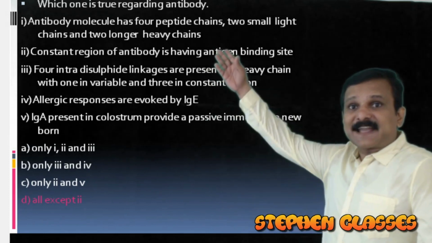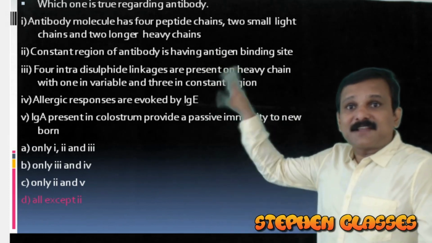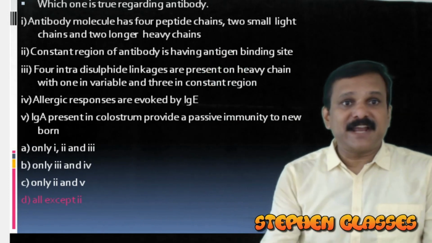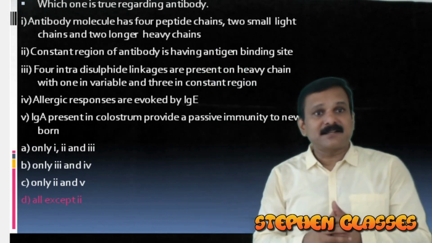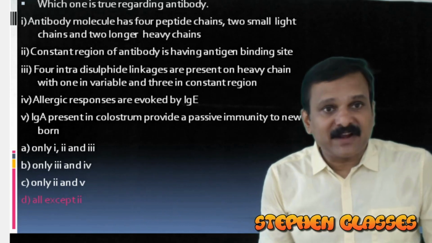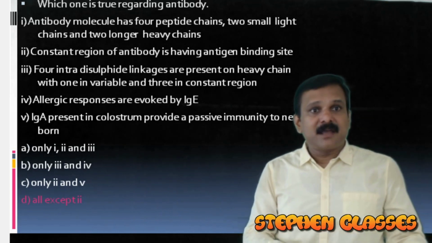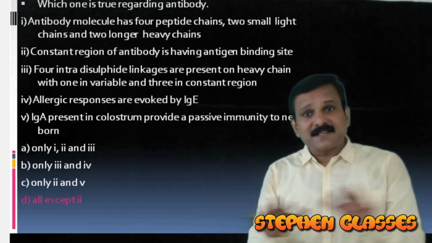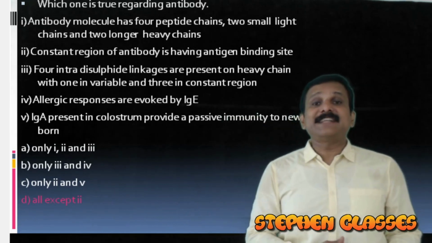So that is why the second statement is wrong here. All other statements are true. Antibody molecule has 4 polypeptide chains, 2 heavy and 2 light. That is correct. 4 intra-disulfide linkages are present on the heavy chain, and 1 is in the variable region and 3 in the constant region. All these are true. You have to go through the diagram.